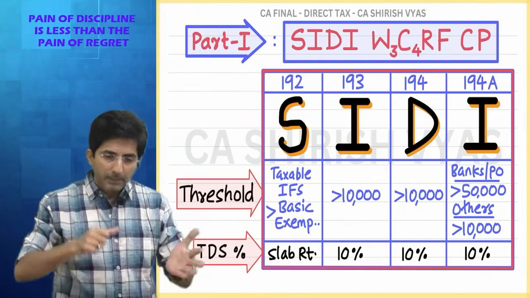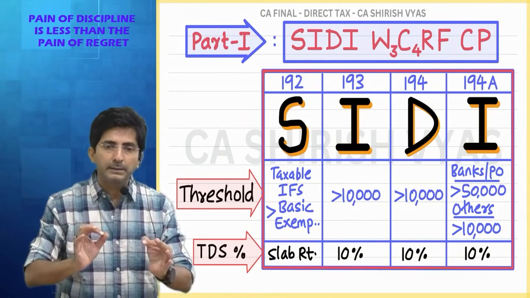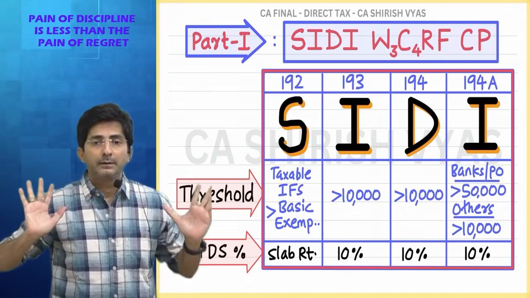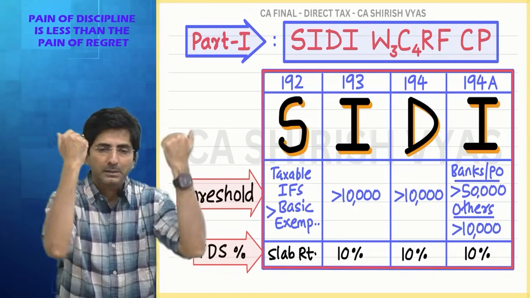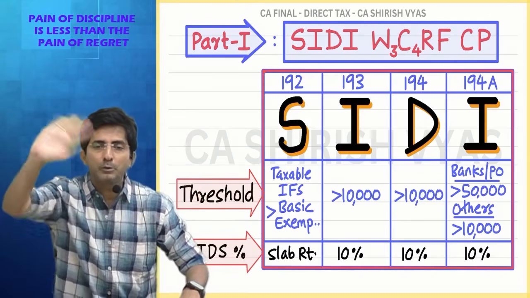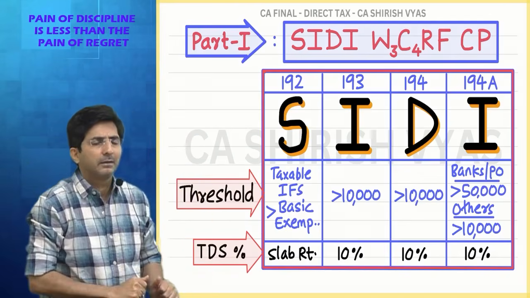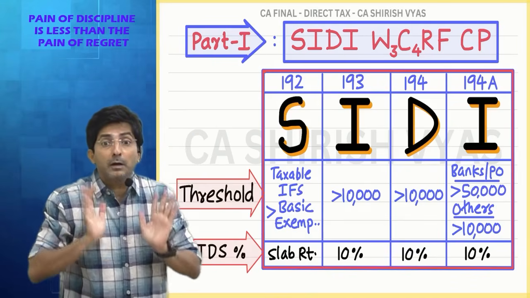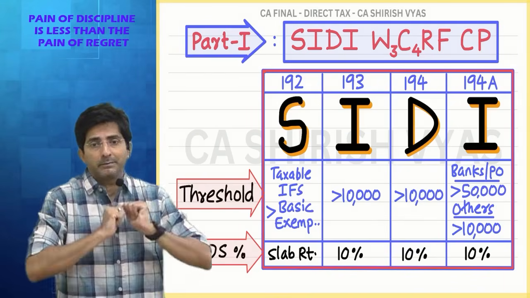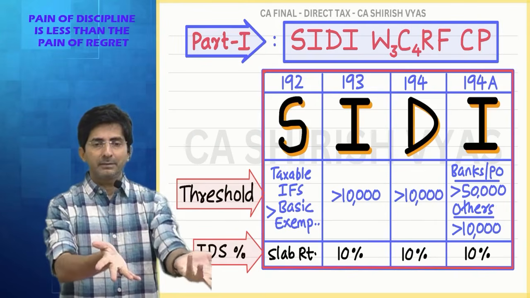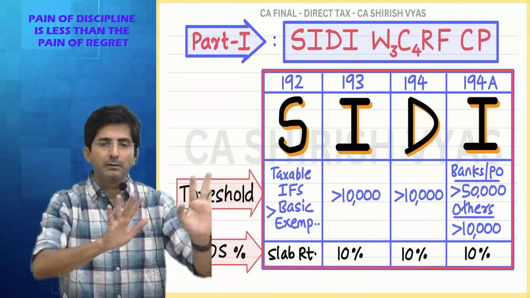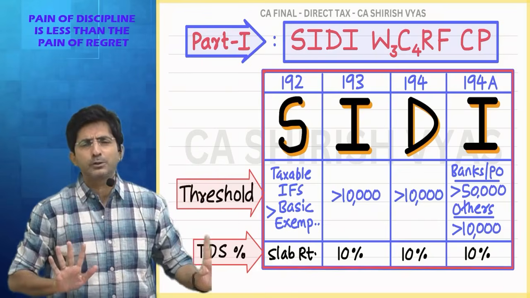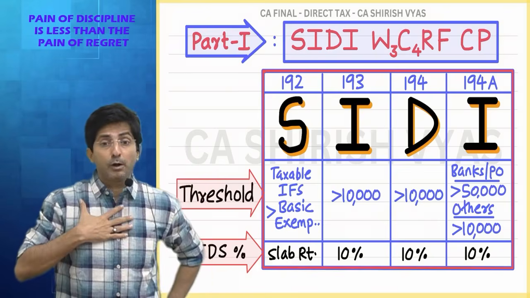See, in this chapter, make a thumb rule. Whenever the government is giving a greater threshold, it is not for the person who is earning the income. The government is not bothered about him in this chapter. The government is worried about the compliance burden of the payer. The receiver, whether he gets net of TDS or the full amount, it doesn't make any difference to him. But it matters a lot for the payer.